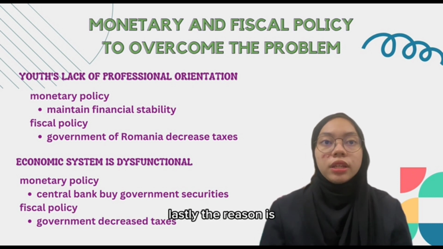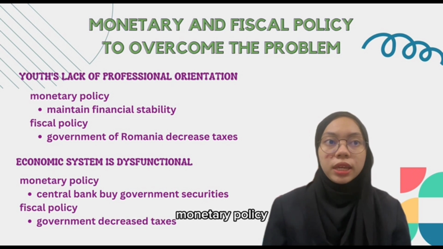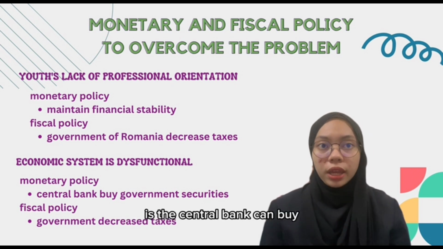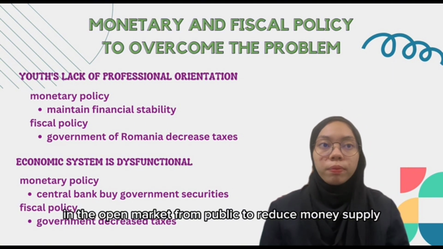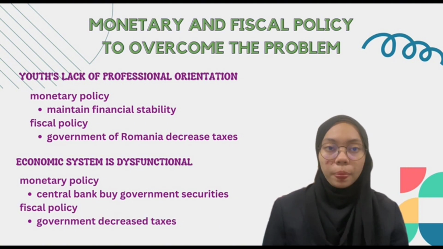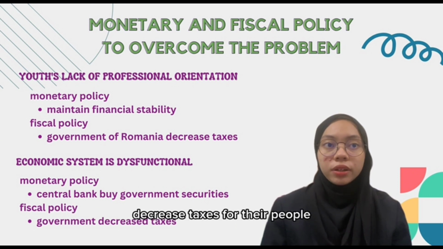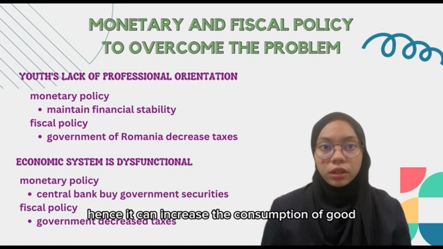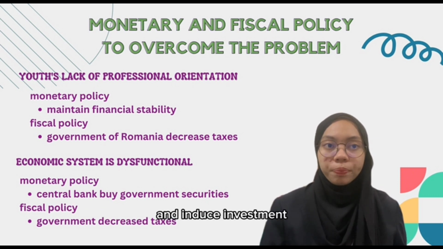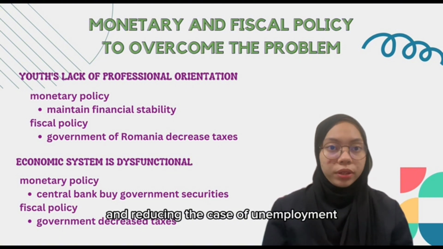Lastly, the reason is the economic system is dysfunctional. In monetary policy, the central bank can buy government securities and short-term bonds in the open market from the public to reduce money supply. While in fiscal policy, the Romanian government decreases taxes for their people. Hence, it can increase the consumption of goods and induce investment. So, aggregate demand will increase, reducing unemployment.